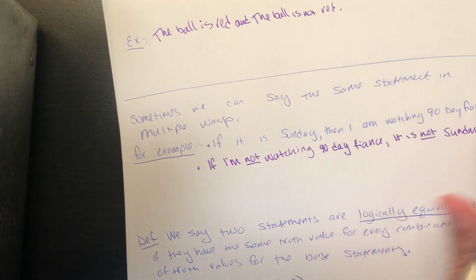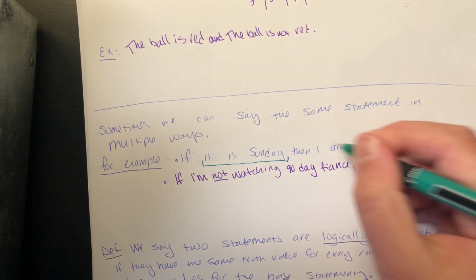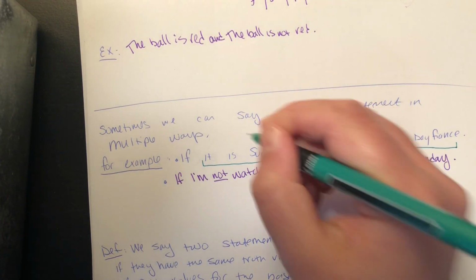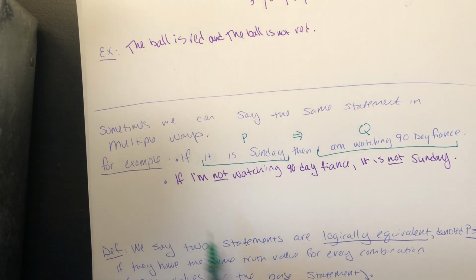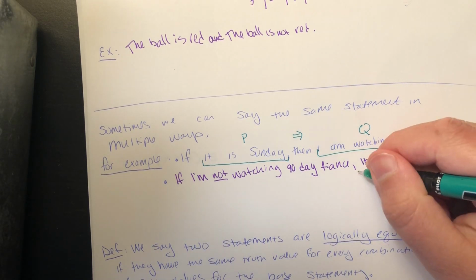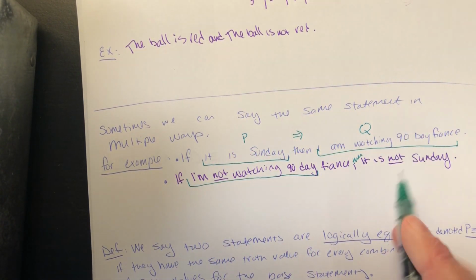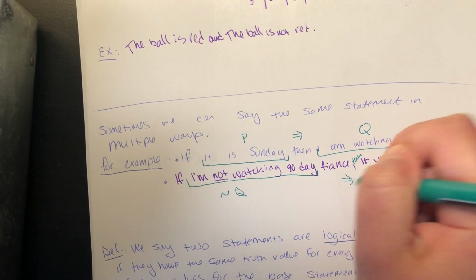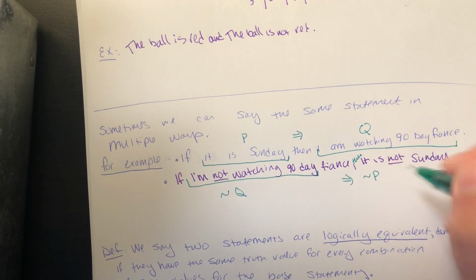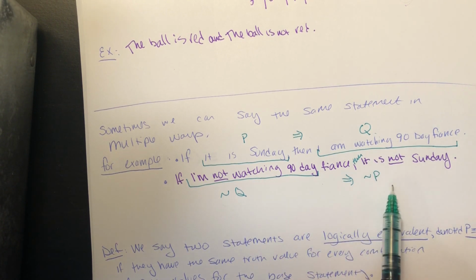What I was doing up here in this example, if it is Sunday, then I am watching 90 Day Fiancé, would be a statement of the form P implies Q. And this equivalent way of saying it, if I'm not watching 90 Day Fiancé, then it is not Sunday, is an implication as well. In particular, I took the conclusion and negated it, and I took the hypothesis and negated it, and I swapped positions. So this is P implies Q, and this is not Q implies not P.